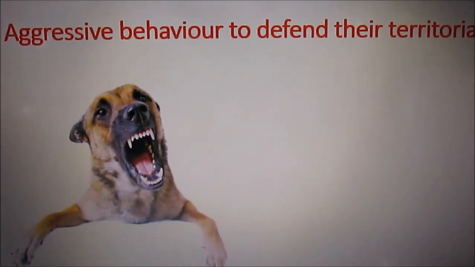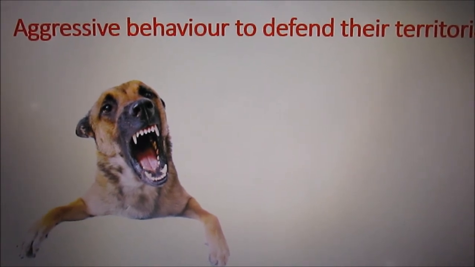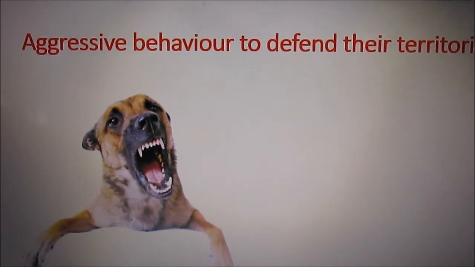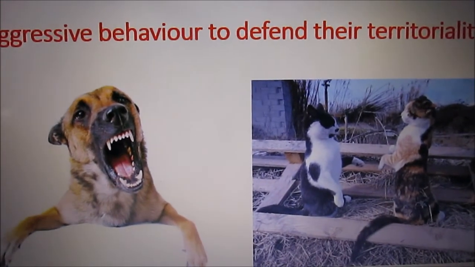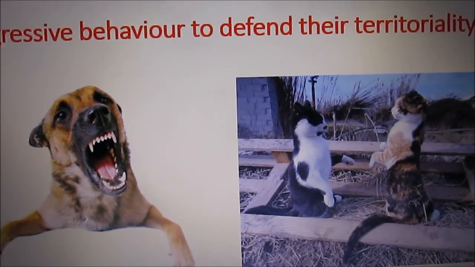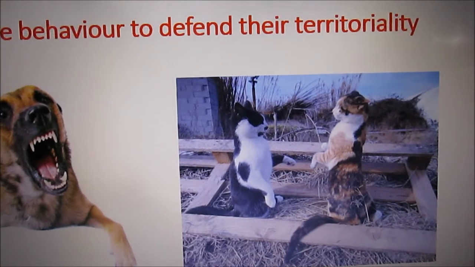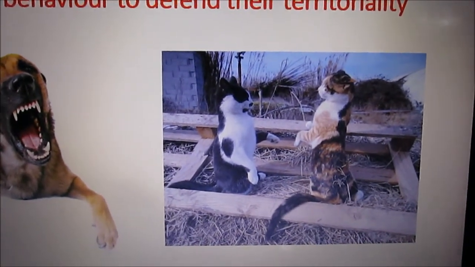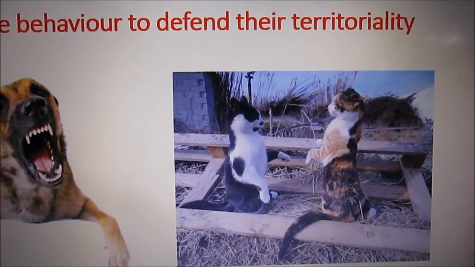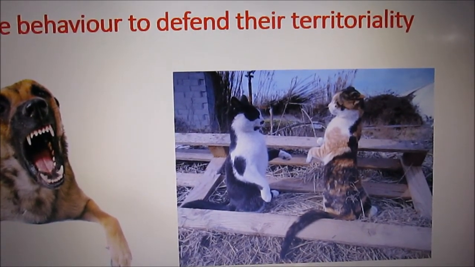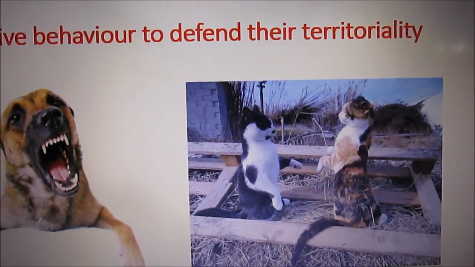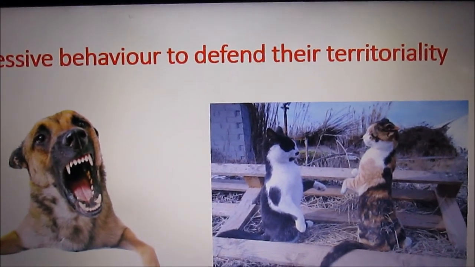Look at this dog. When another one has come, it is showing this is dangerous. If you try, I am ready to bite you. Look also at this cat. A cat, the white and black one, has found another one coming, and he says, what do you come to do? So there they have a kind of ritualized aggressivity. They are aggressive, then each one wants to fight, and that is in order to defend their area of living.